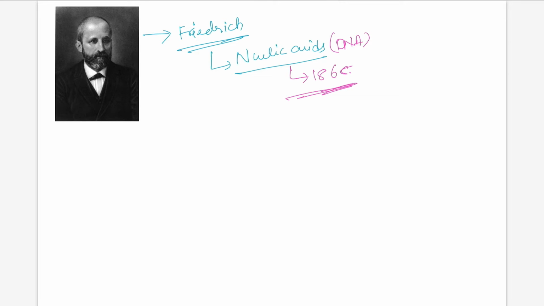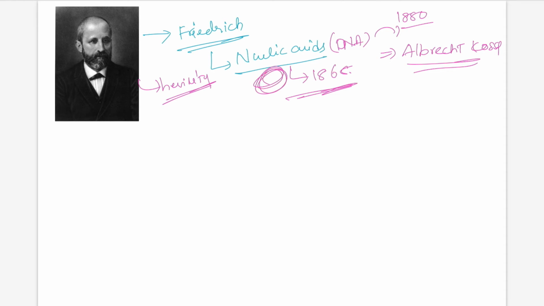Later he raised the idea that it could be hereditary, in 1869. And in the early 1880s, Albert Kossel further purified the substance and discovered its highly acidic properties.